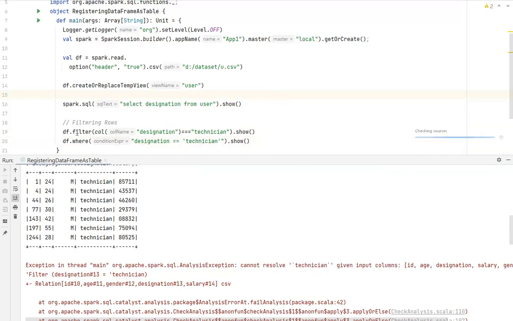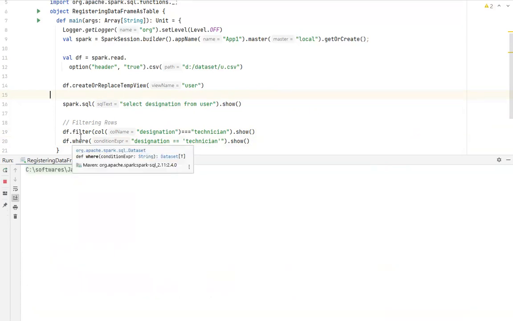So that is one difference between filter and where. You can filter with filter, or you can also filter with where.